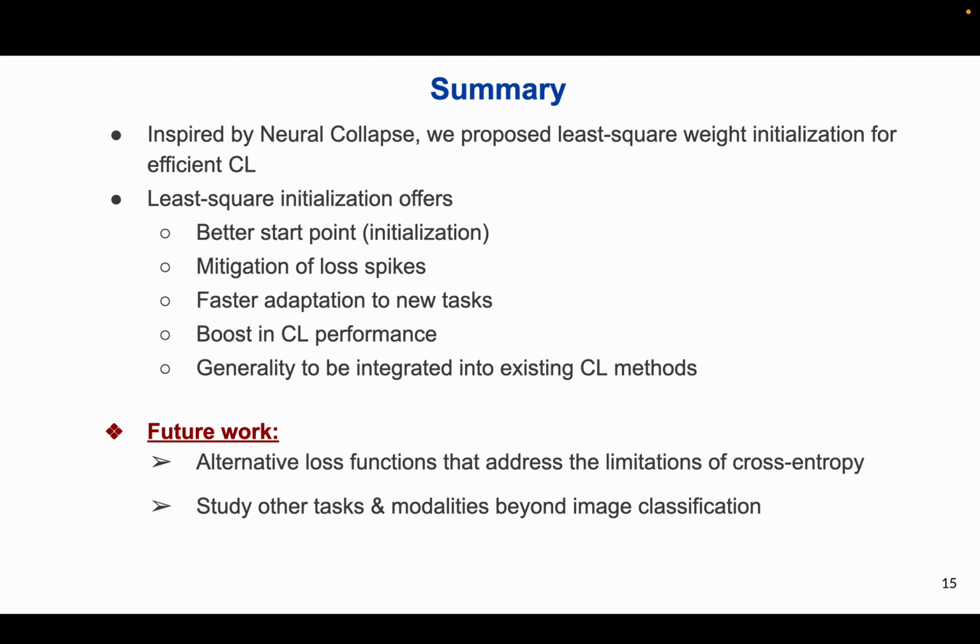To summarize, least square initialization improves large-scale continual learning. It mitigates loss spikes, speeds up adaptation, and enhances overall performance. It's easy to integrate, no changes to pre-trained networks or added memory are required. For future work, it would be interesting to explore alternative loss functions that address the limitation of cross-entropy loss. We primarily focus on image classification tasks. Future work should study the efficacy of our method in other tasks and modalities.